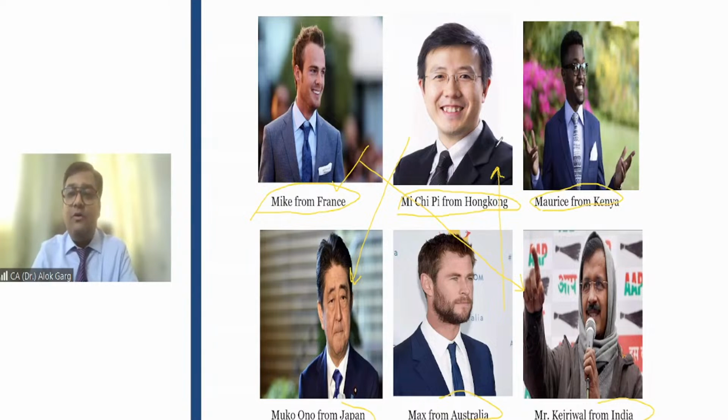The GDP of the entire world is close to 95 trillion US dollars, and out of that, close to 50 trillion US dollars is reporting under IFRS. That is why countries are converging to IFRS or adopting IFRS.